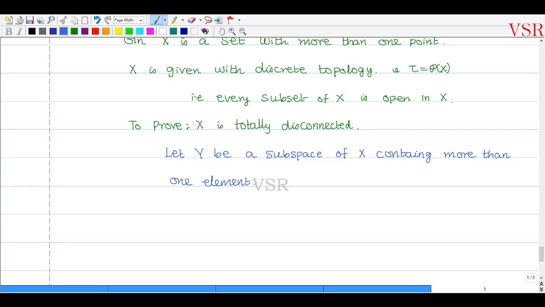Okay, so what should I prove now? To prove: Y is not connected.